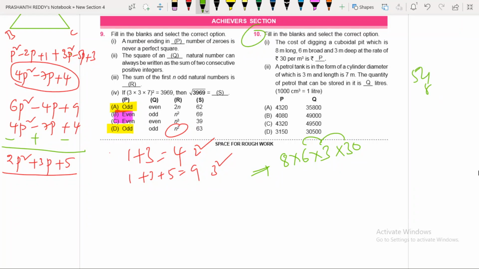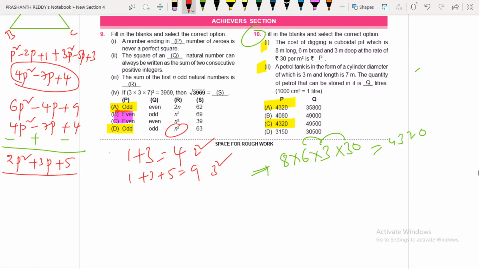Yes or no? 432. Yes, that is equal to 432, and it ends with 0. 432 0 means unfortunately we have two options here also. In order to eliminate from these two, we should answer the second question also. We should think about the second question also.